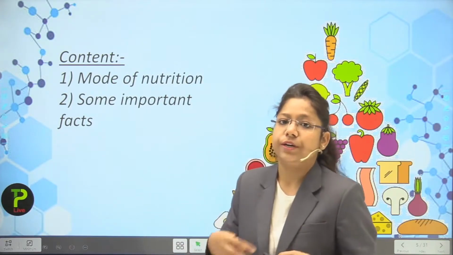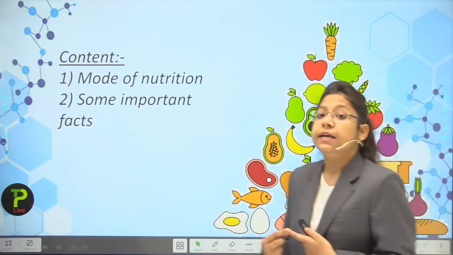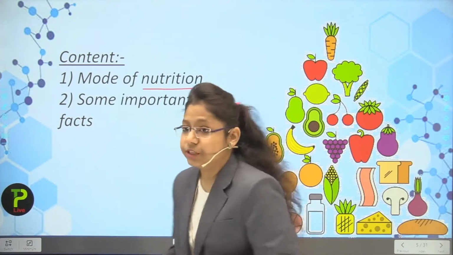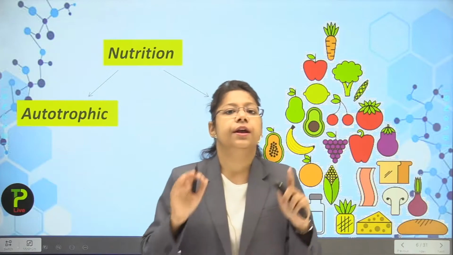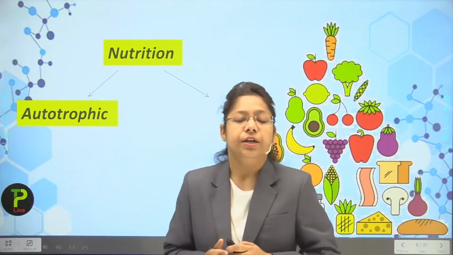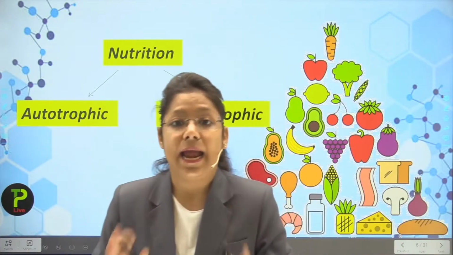So, how they do it, we are going to study in the next lecture. But let's see first the mode of nutrition. So what is the mode of nutrition? Actually, the mode of nutrition is divided further, or we can say it is bifurcated, into two categories, students. So what are the two categories of mode of nutrition? The first one is the autotrophic mode of nutrition and the second one is the heterotrophic mode